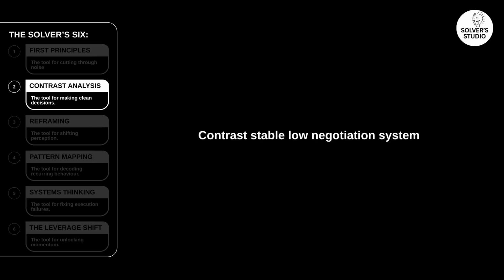Next, define the stable path. The system must survive without motivation. If the goal is fitness, the answer is not extreme workouts. It is the smallest routine that survives resistance. A walk, a short session, a low negotiation action. Now the contrast becomes obvious. One path depends on emotion, the other depends on structural consistency. The high motivation path reveals itself as the highest risk path.